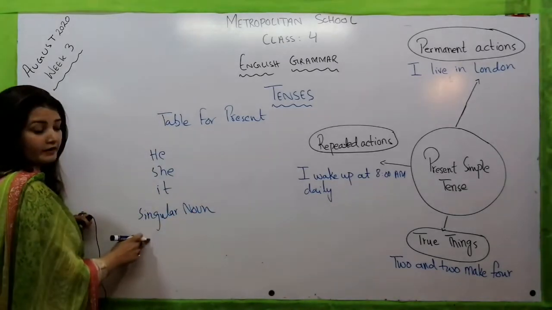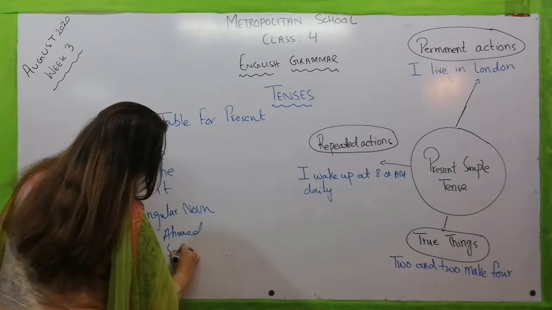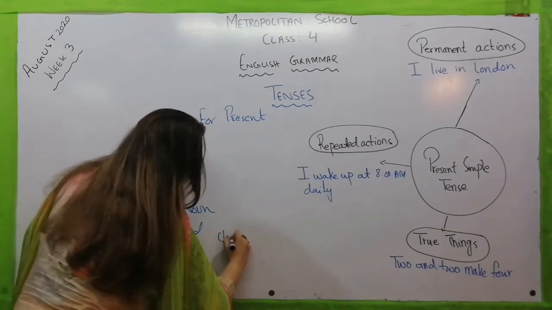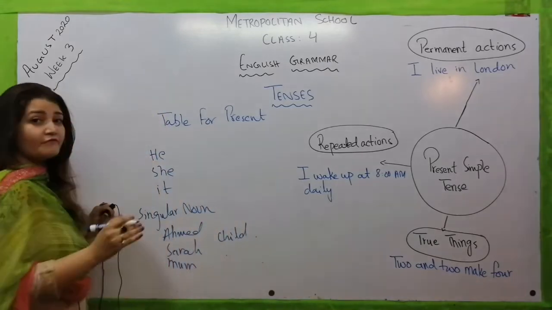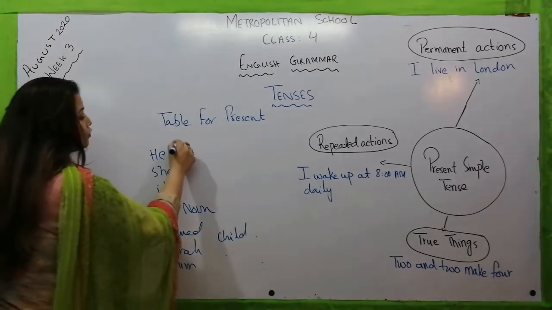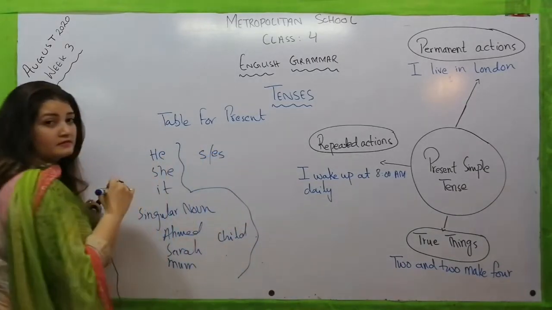What can be any singular noun? It can be any name like Ahmad, Sarah, or mom, child, and so on. So whenever we talk about any singular noun or any pronoun, we use here an s or es.